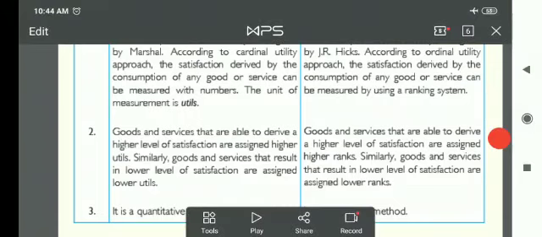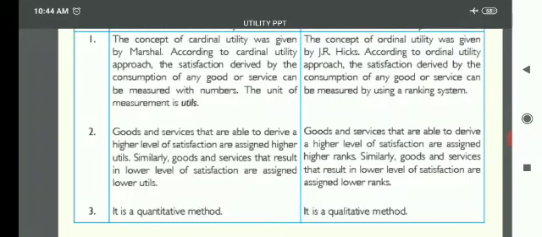Thank you, students. Tomorrow we will continue with the concept of the law of diminishing marginal utility. I want everyone to sit with a pencil, scale, eraser and a book while listening to tomorrow's video, because I am going to do the chart of the law of diminishing marginal utility and the table. So you should know how to draw. Thank you, students.